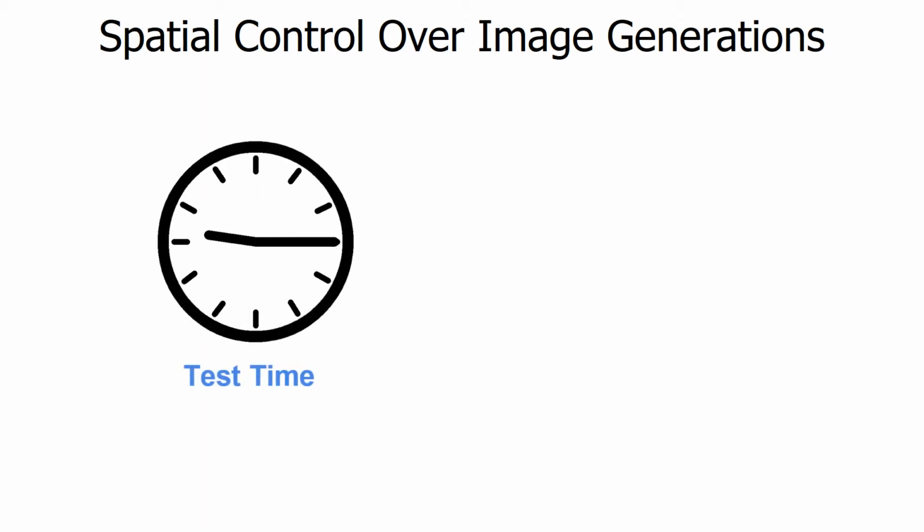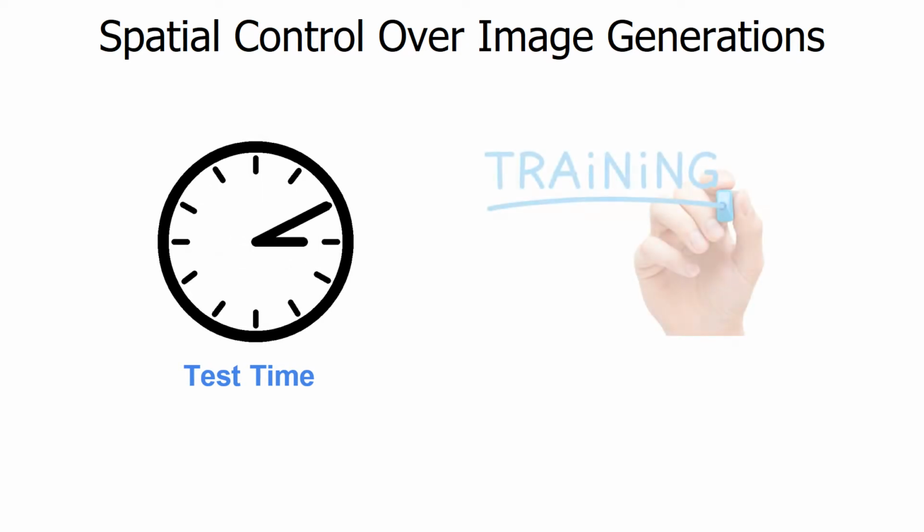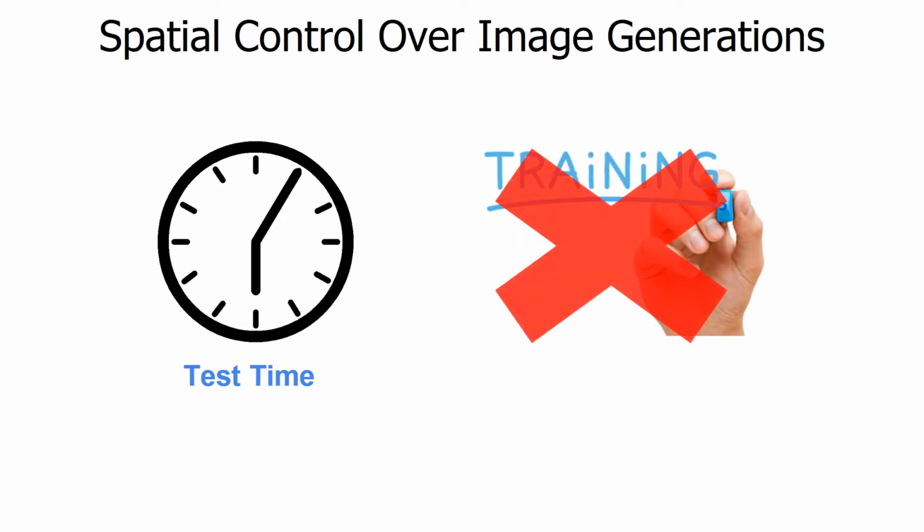We suggest a new spatial-aware normalization technique that is applied on pre-trained GANs at test time only and enables spatial control over the generation process without any need for additional training. This allows a variety of applications that modify only specific image regions.